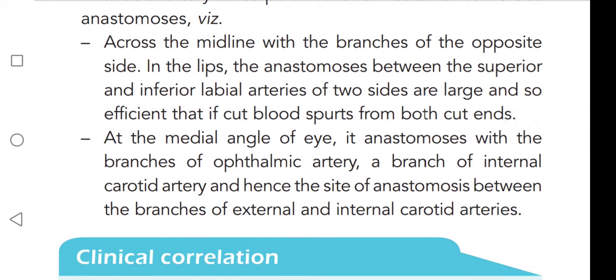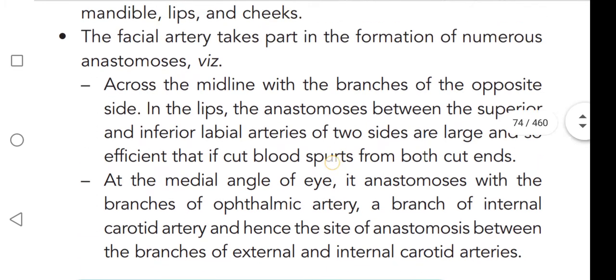Next, at the medial angle of the eye, it anastomoses with the branches of the ophthalmic artery, which is a branch of the internal carotid artery, and hence the site of anastomosis between the branches of the external and internal carotid arteries.